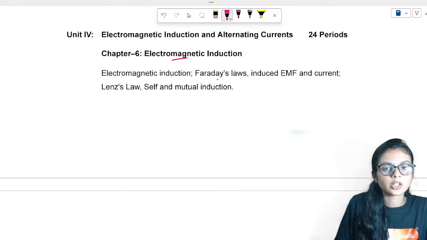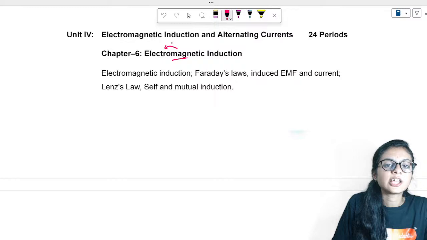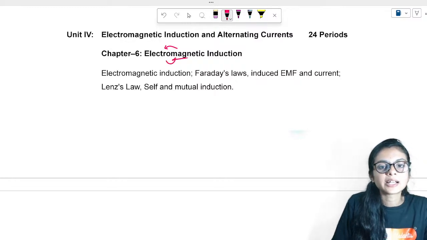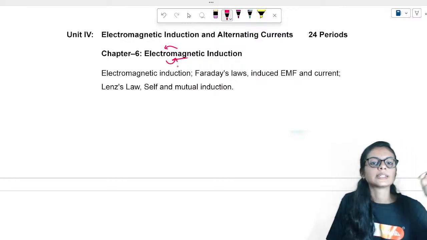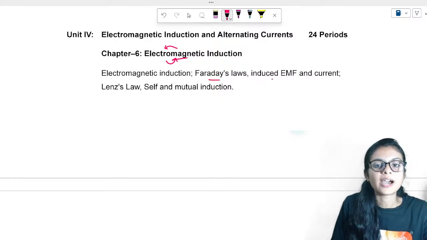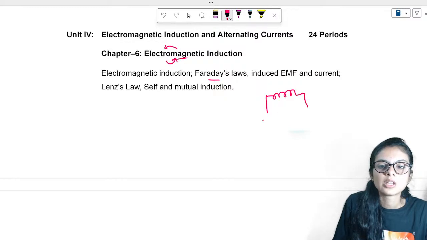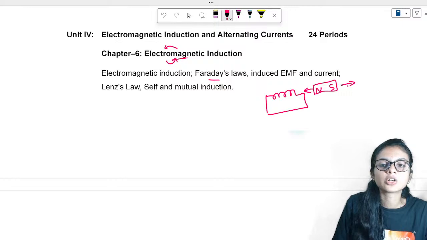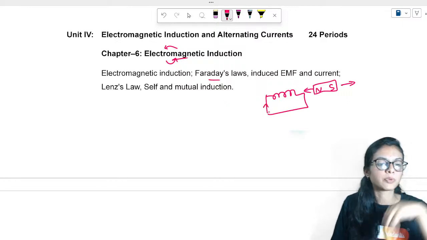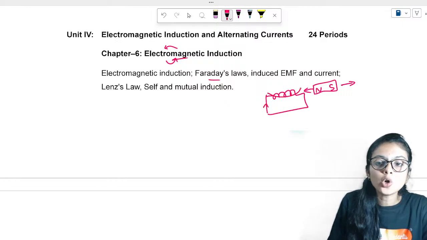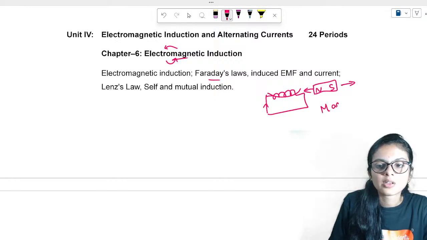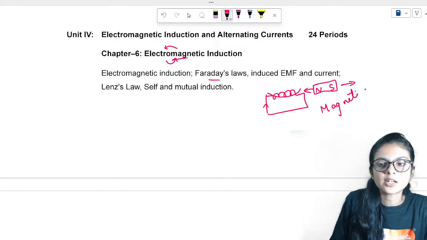Electromagnetic induction is nothing but generating electricity from magnetism, generating magnetism from electricity. Okay, that is electromagnetic induction. Faraday's law, you know that, motion of an EMF. Okay, if there is a coil over here and there is a bar magnet here, right? If we move the bar magnet inside and away from the coil, what happens? Electric current is generated due to magnetic flux. Okay, these concepts are studied here.